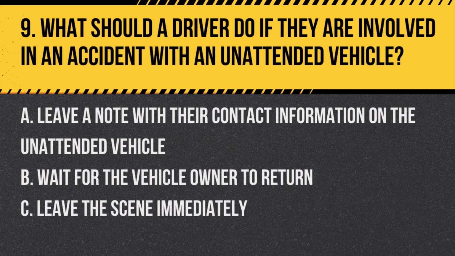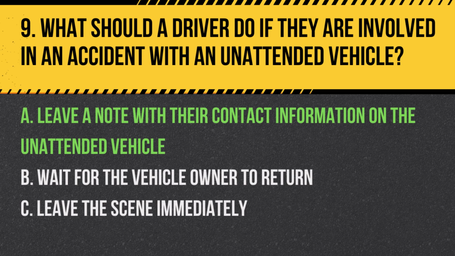Question 9. What should a driver do if they are involved in an accident with an unattended vehicle? A. Leave a note with their contact information on the unattended vehicle. B. Wait for the vehicle owner to return. C. Leave the scene immediately. Answer. A. Leave a note with their contact information on the unattended vehicle.